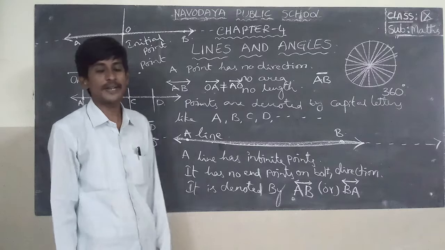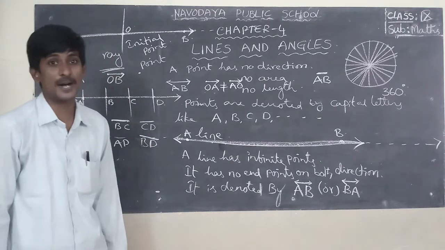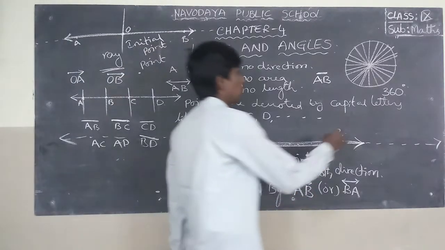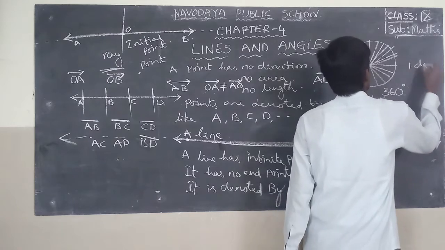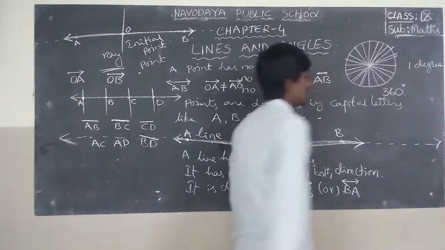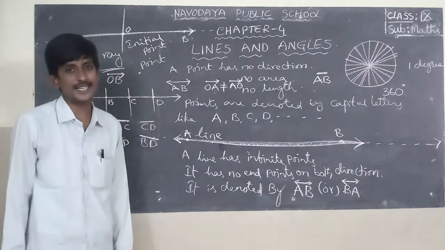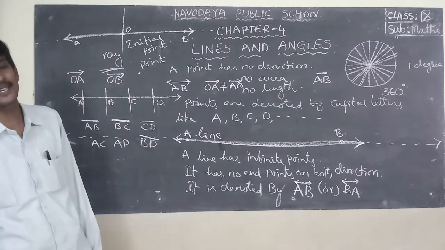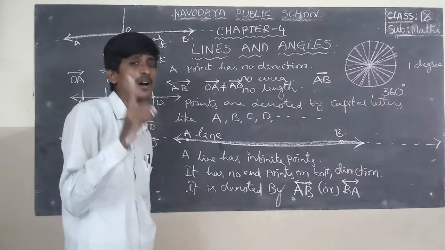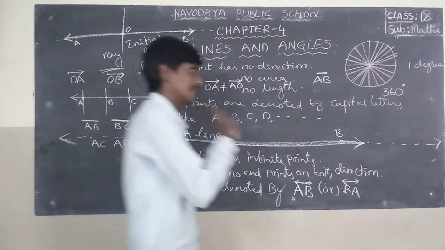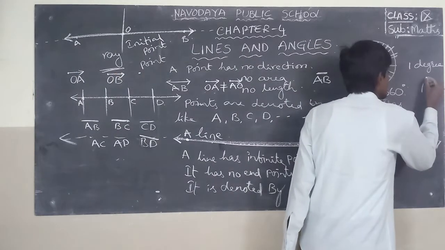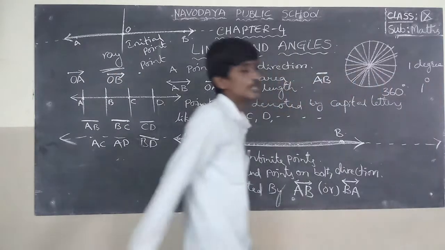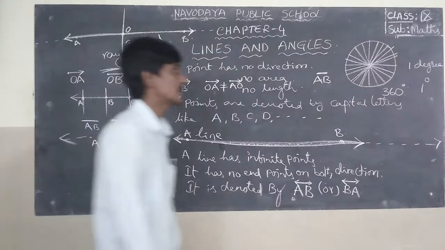A circle can be divided into 360 equal parts. Each part is called 1 degree. That is 1 degree.